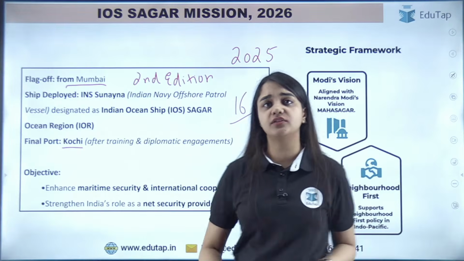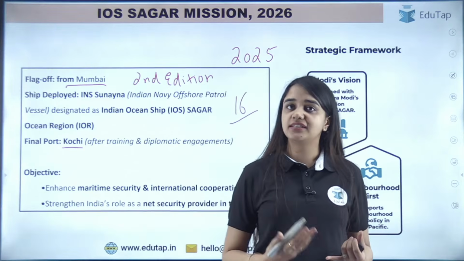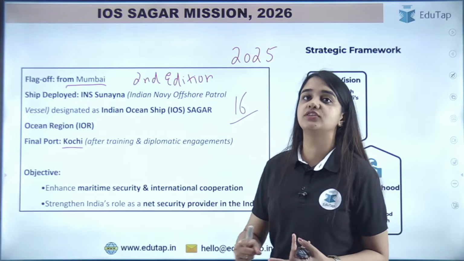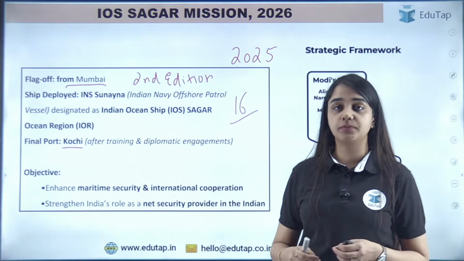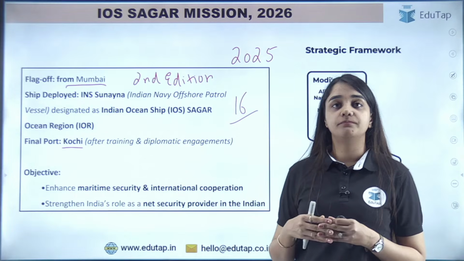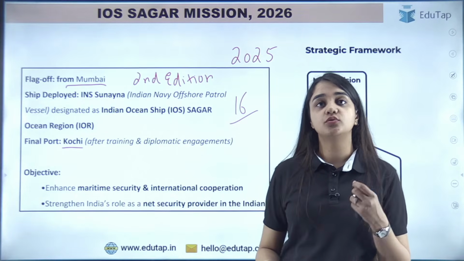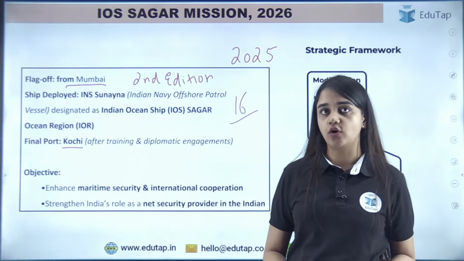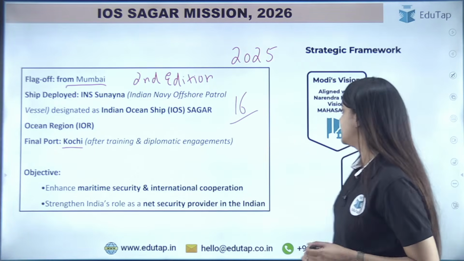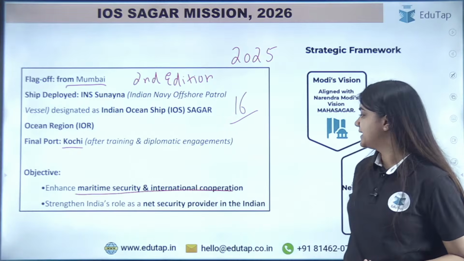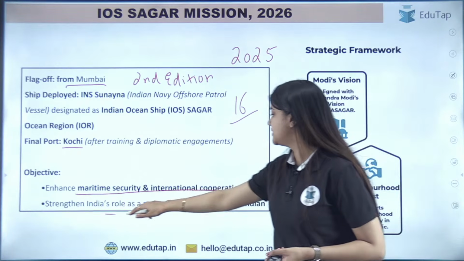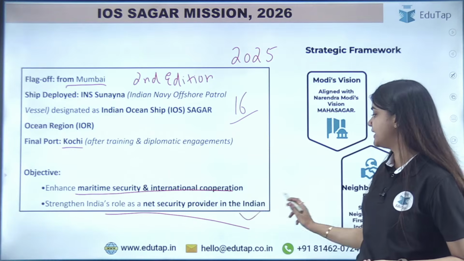16 countries में many countries have been included, जैसे कि Seychelles इसमें आती है. ठीक है, इसमें Bangladesh है, Sri Lanka है, Mauritius है, Malaysia. So all these countries' personnel, navy personnel, they are going to work together to strengthen the maritime security of the Indo-Pacific Ocean. Now, it is to enhance the maritime security and the international cooperation, and it strengthens India's role as a net security provider.